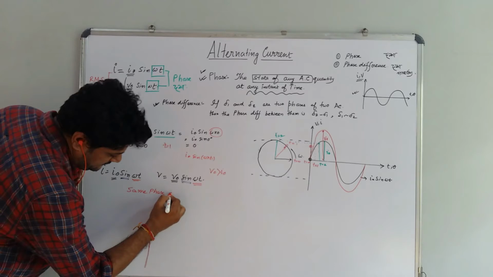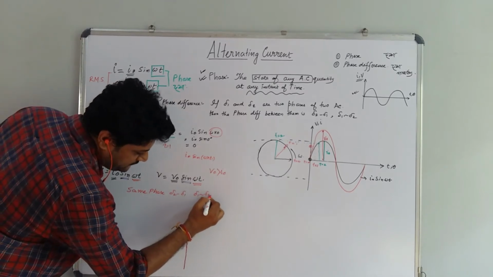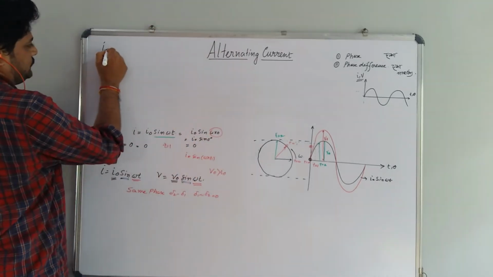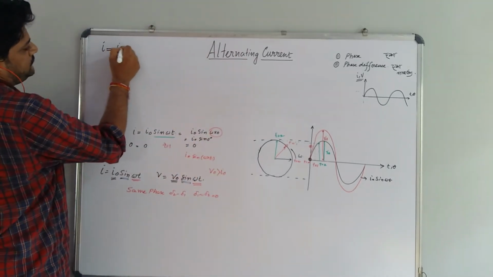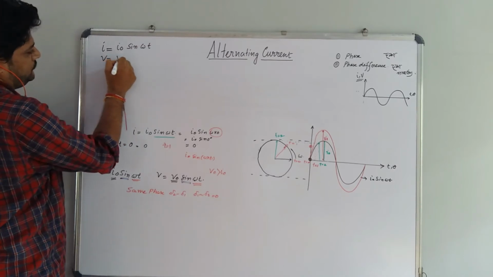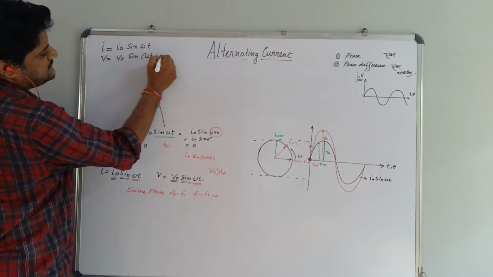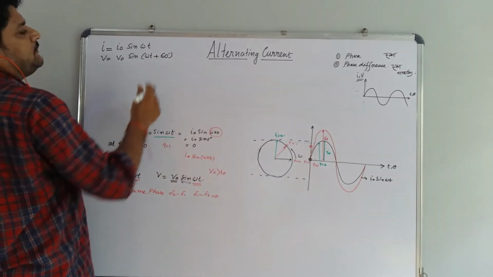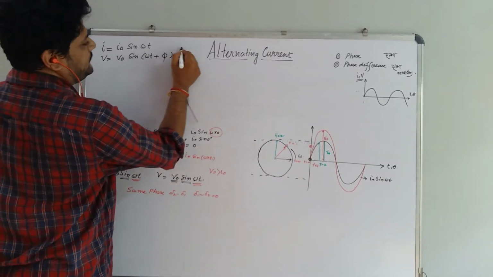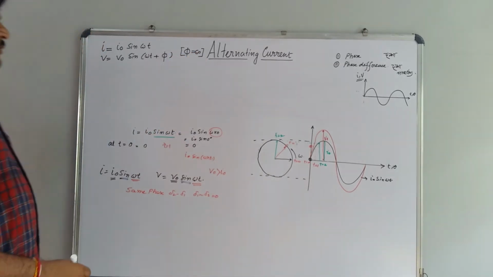It means del 2 minus del 1, or del 1 minus del 2, is equal to 0. Now if I is equal to I naught sin omega t and V is equal to V naught sin(omega t plus 60 degree), this is exactly 60, this is phi. You can consider phi as 60 degree. We can put it after plotting the waveform.